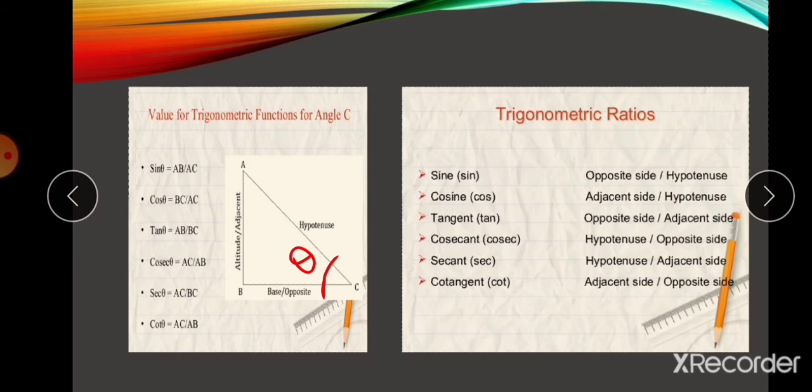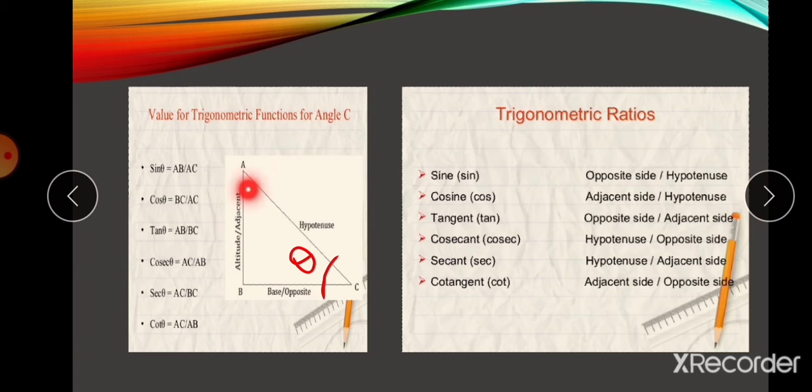Now cos is based on the adjacent side by hypotenuse. Who is the adjacent of theta? That is BC. And who is the hypotenuse? AC. Then BC by AC is cos, that is adjacent side by hypotenuse.